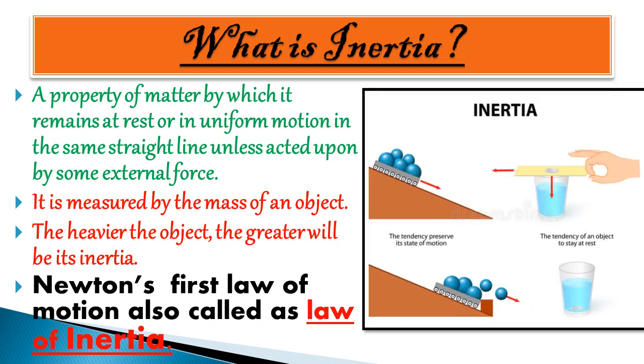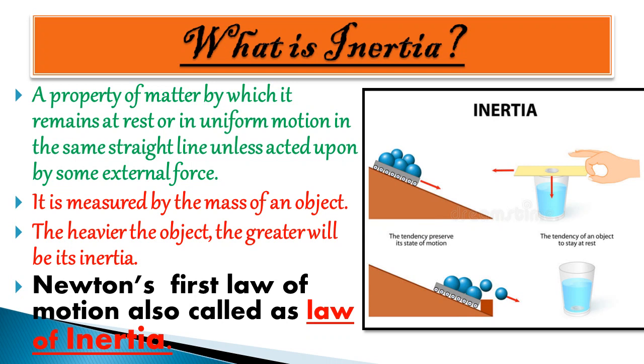So student, just understand all the sentences alongside the picture. In the alongside picture you can observe on the right hand side a coin kept above the glass on a cardboard paper, right? And in the left hand side picture we can observe particles moving in a straight line. So what is it? It is the inertia only. That means the coin placed on the cardboard above the glass will be at rest only. But if we apply some external force, then what happens? Then only it will move, or it will fall into the glass.